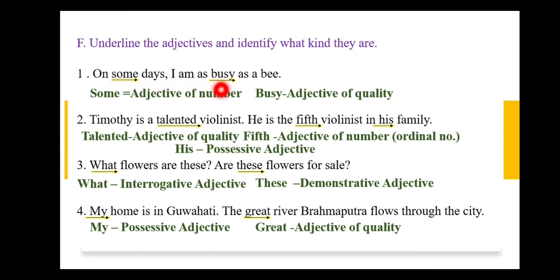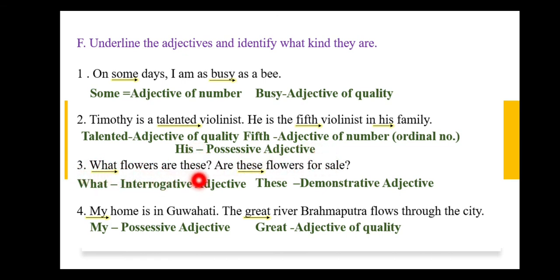On some days I am as busy as a bee. So my word some is an adjective of number, busy is an adjective of quality. Number 2, Timothy is a talented violinist. He is the fifth violinist in his family. Talented, adjective of quality. Fifth, adjective of number. But children, don't forget to write ordinal number. Please mention ordinal number, because we have taught you the cardinal and the ordinal as well. Clear? His will be my possessive adjective.